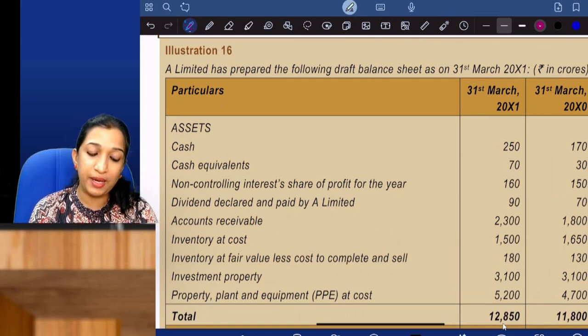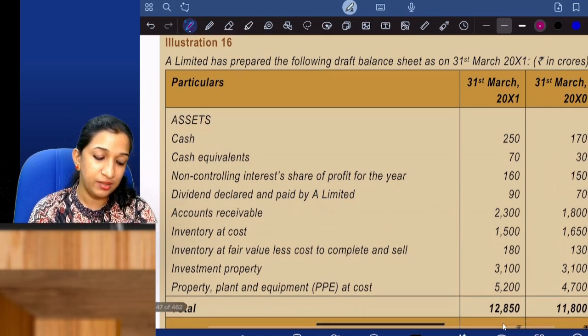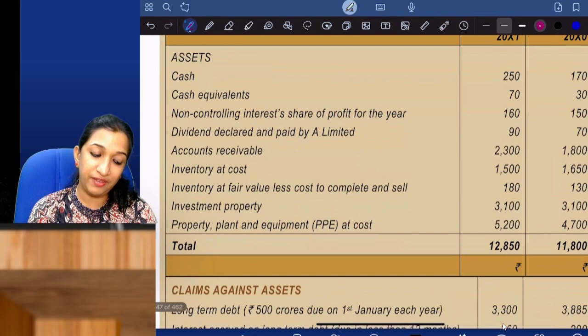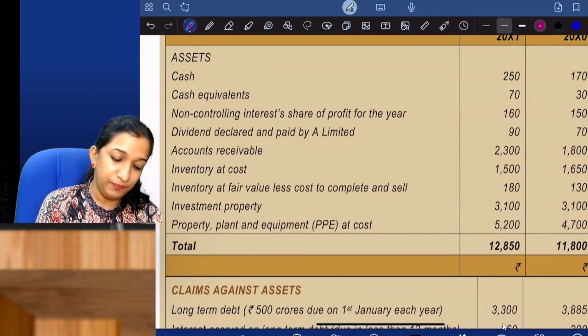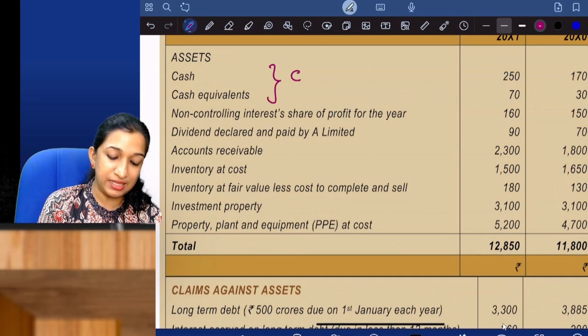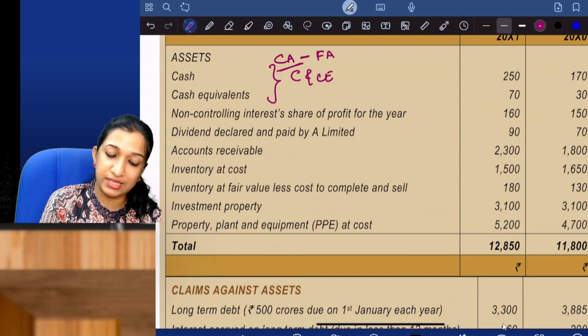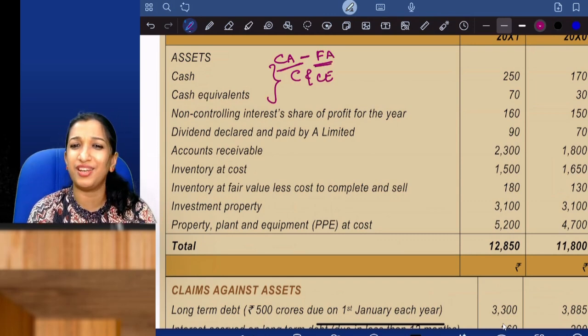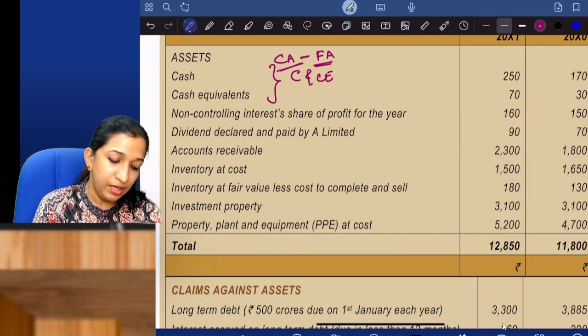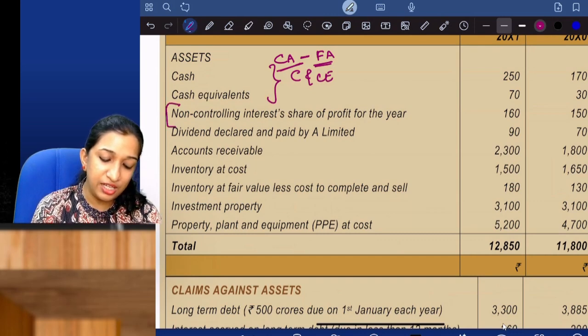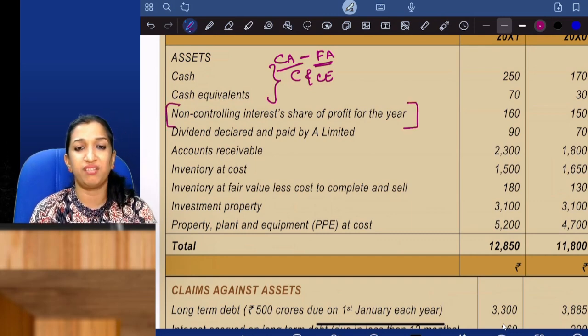A Limited has prepared the following draft balance sheet. They have given cash first, cash and cash equivalents. So this I need to present as cash and cash equivalents under current asset and disclose it as financial asset. Yes or no? I'm not preparing the balance sheet, we'll just discuss the adjustments. Now, what is this? NCI's share of profit for the year.